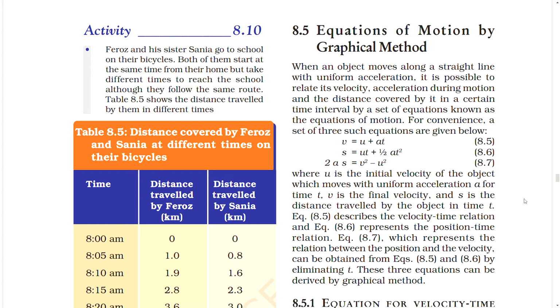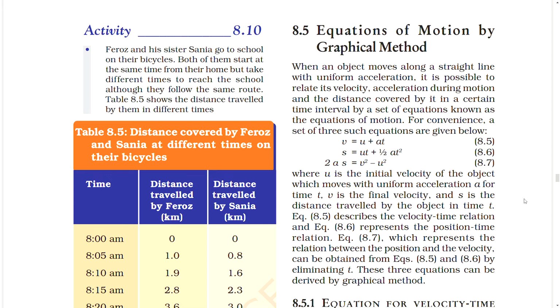For convenience, a set of three such equations is given below: v equal to u plus at; s equal to ut plus half at square; 2as equal to v square minus u square, where u is the initial velocity of the object which moves with uniform acceleration a for time t, v is the final velocity, and s is the distance traveled by the object in time t.